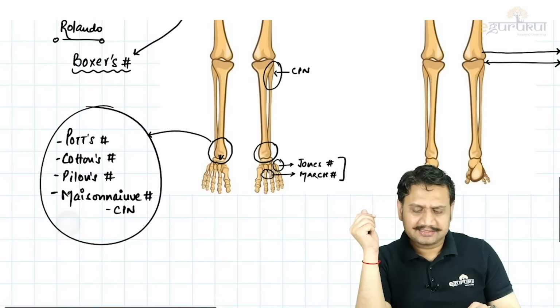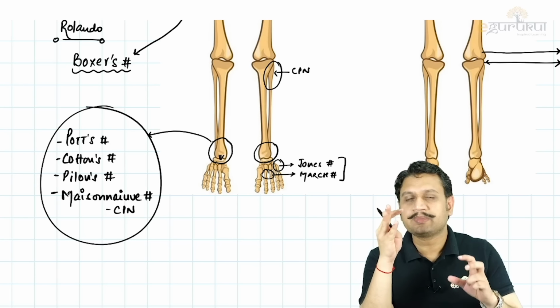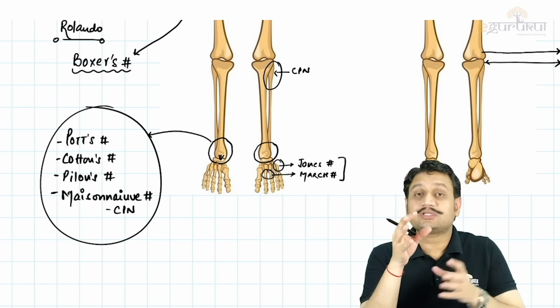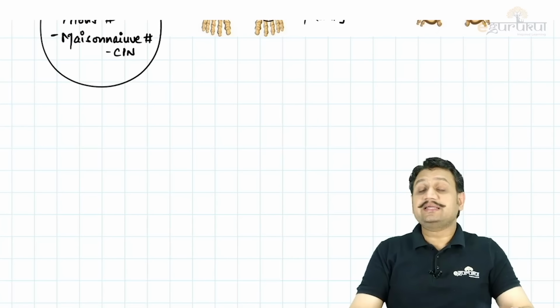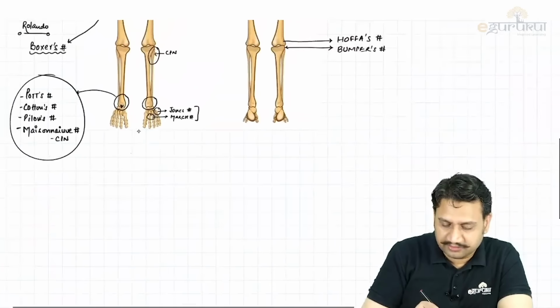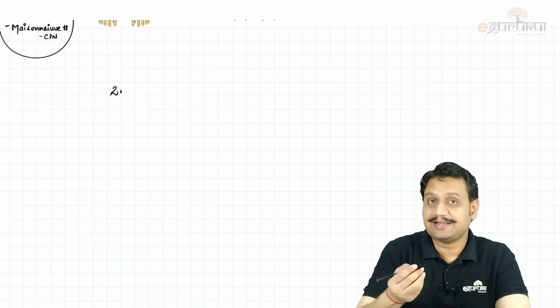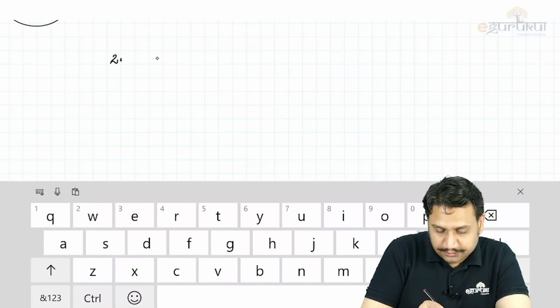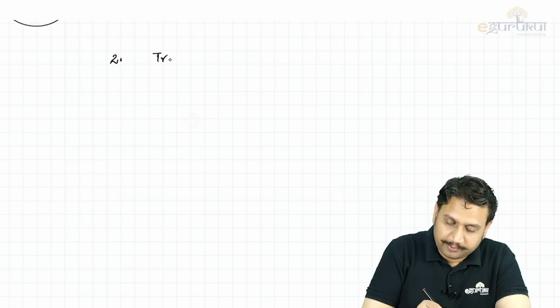Now, guys, other than this, the second most important concept, the topic or clinical scenario-based question which can be made for us, is when the trauma is associated with any sort of nerve involvement, right? So the second point I want to discuss with you is the trauma which is associated with neural involvement.